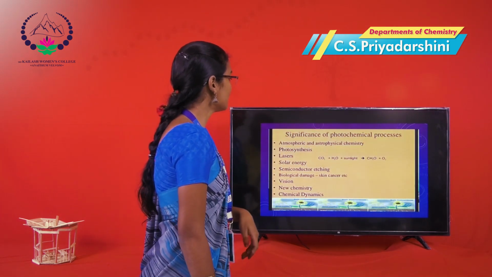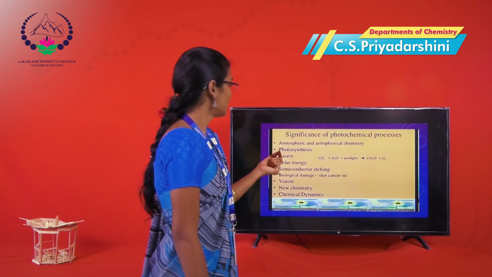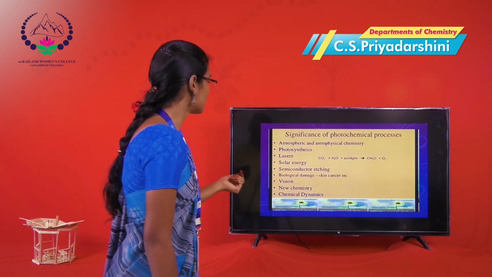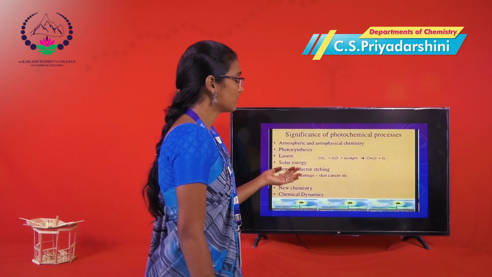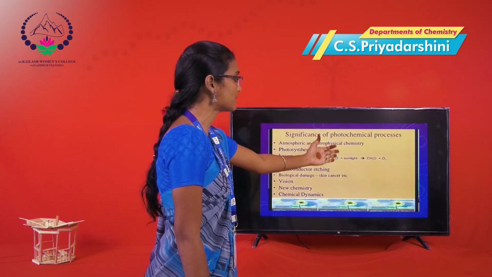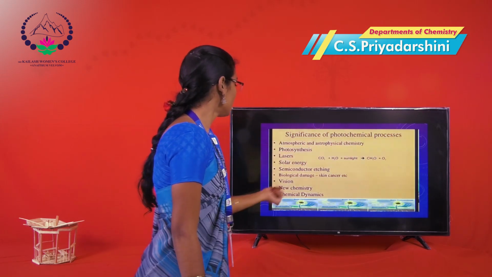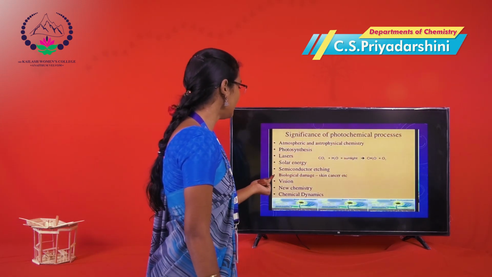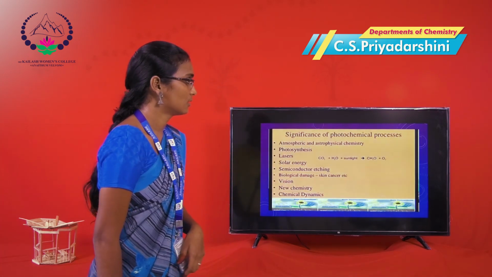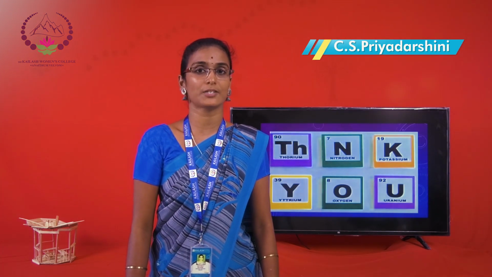At last, the significance of photochemical processes: from atmospheric to astrophysical chemistry. Second, photosynthesis. Third, lasers and solar energy. We consider the example of the photosynthesis reaction: carbon dioxide reacts with water in the presence of sunlight. It gives a CH2O molecule and an oxygen molecule. Also semiconductor etching, biological damage, skin cancer, etc. Vision, biochemistry, chemical dynamics. Today we shared the topic of the laws of photochemistry, photochemical reactions and their